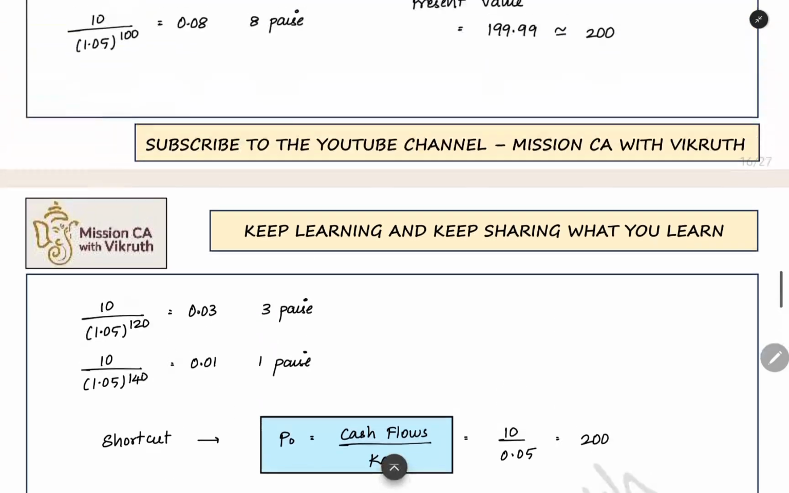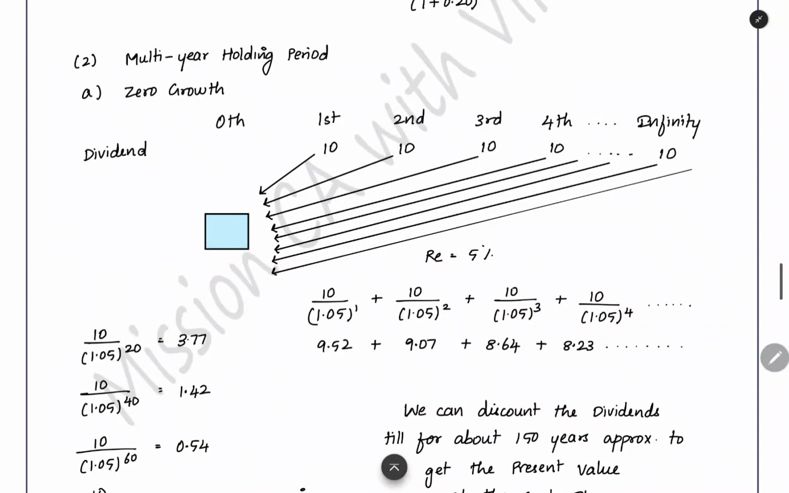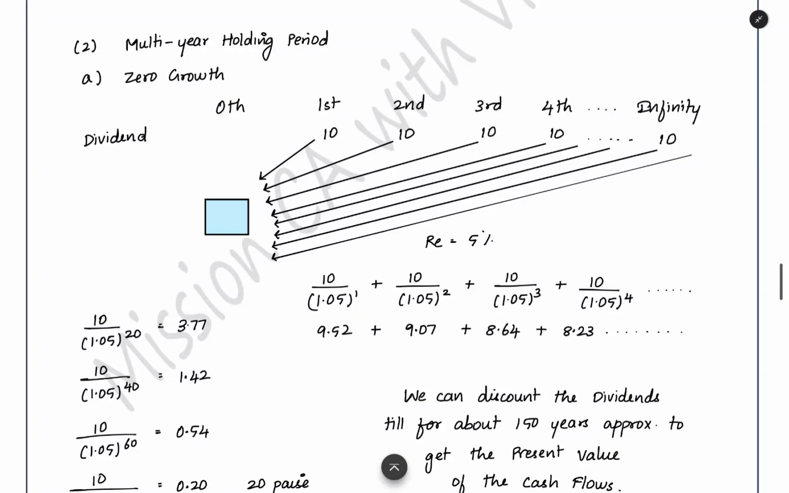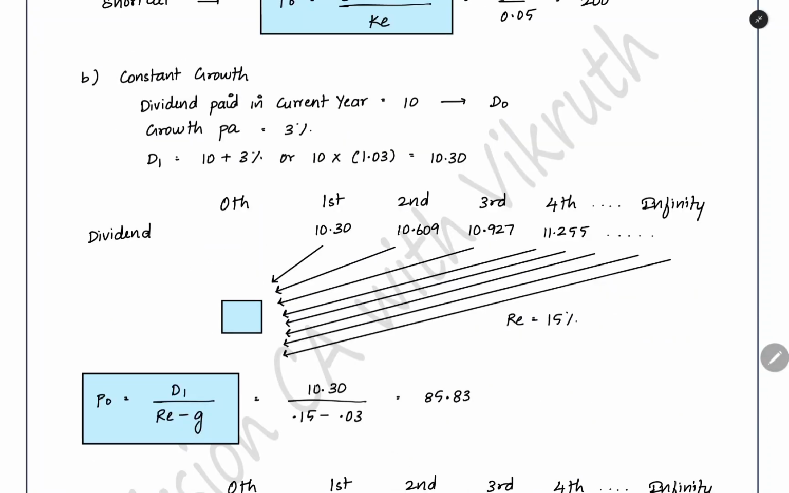So this is what you have to do in the constant dividend, zero growth model. No growth is there in the dividend. Every year, the same amount only you are getting as dividend. Now the next model which you are going to see is the constant growth model. Earlier we had only the same dividend amount every year, but now we will be having a growth. The growth will be there in the dividend every year.